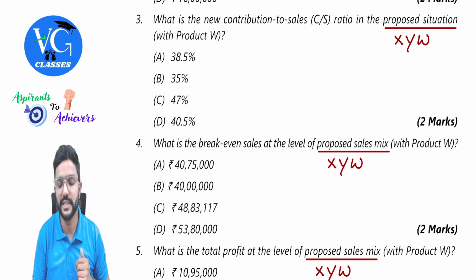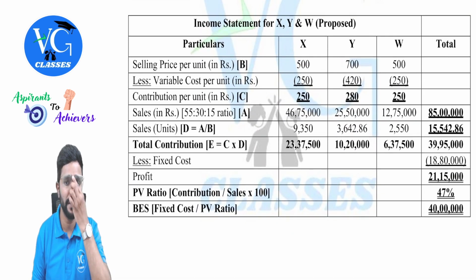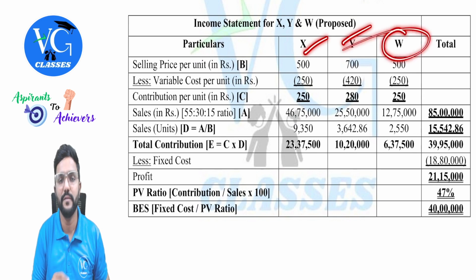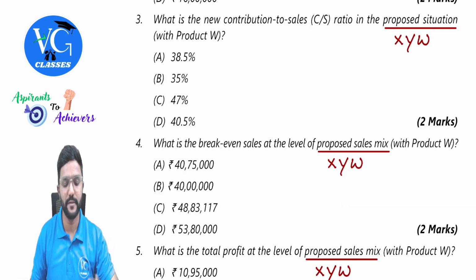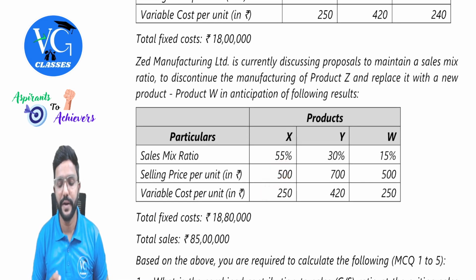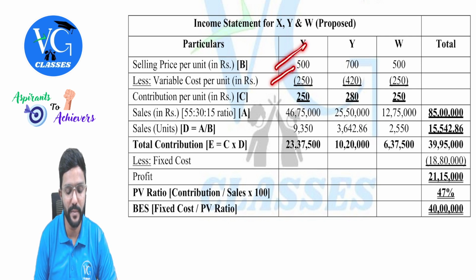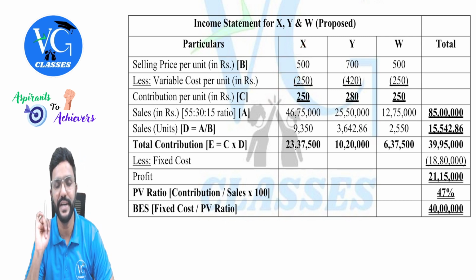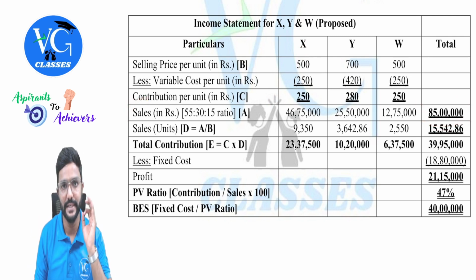Okay. Let us do the similar calculation even for the proposed level, guys. Income statement. X, Y will be common, whereas W is the new product. Please be careful. The selling price and variable cost is given to you. Take accordingly. Selling price minus variable cost will give us contribution per unit. Then total sales in rupees is given, guys, 85 lakh.